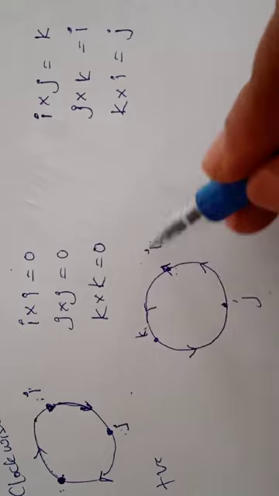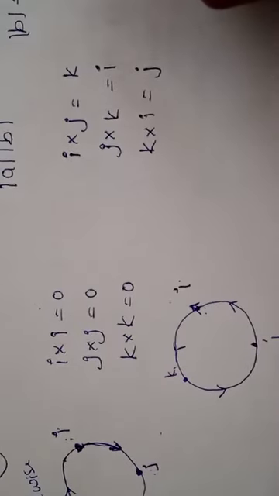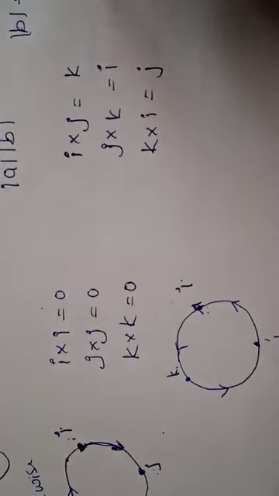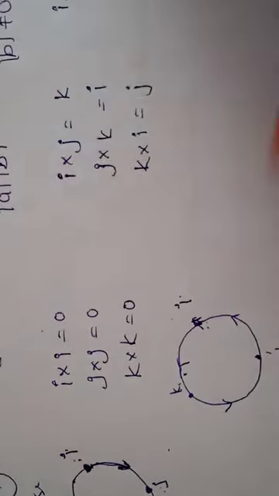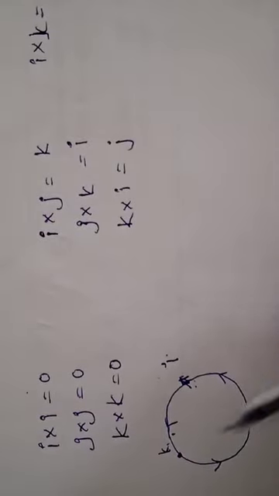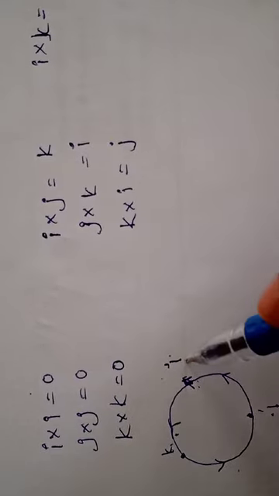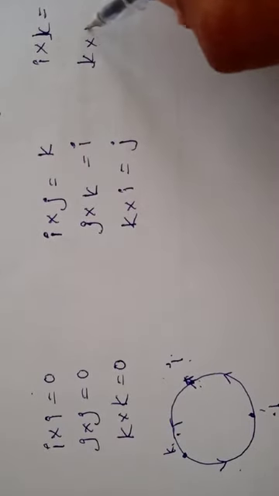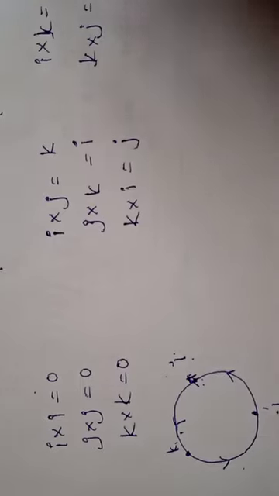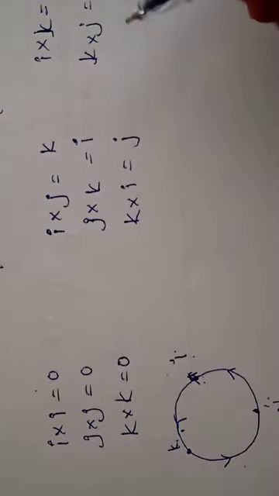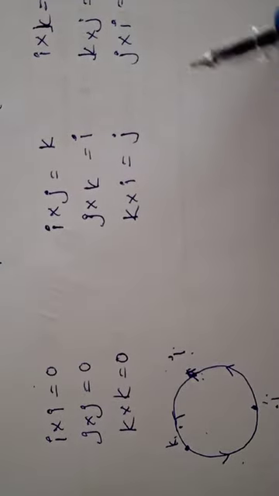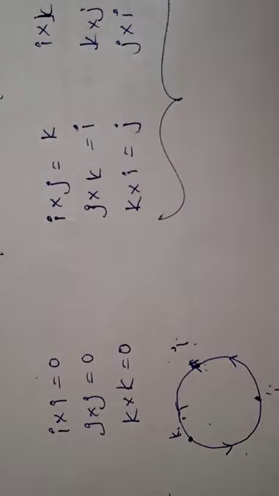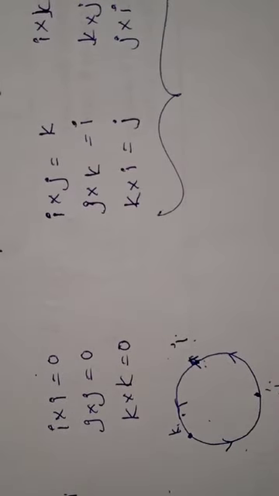I cross K will be minus J. Then K cross J will be minus I. Then J cross I will be minus K. So these are some properties that we learnt in our PU also.